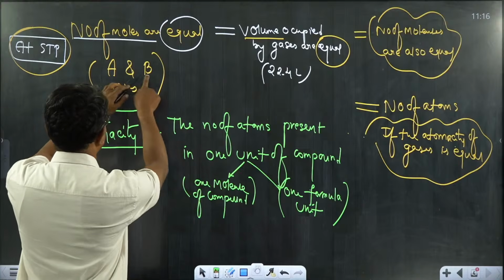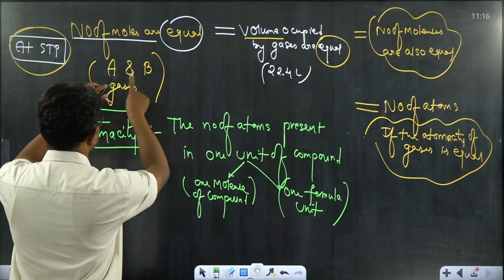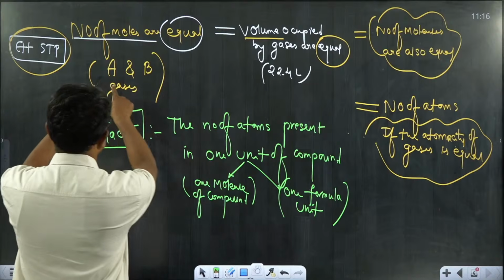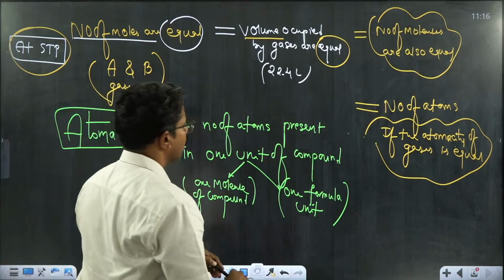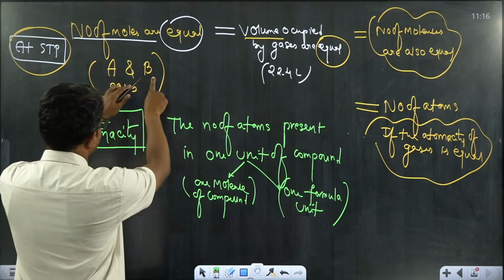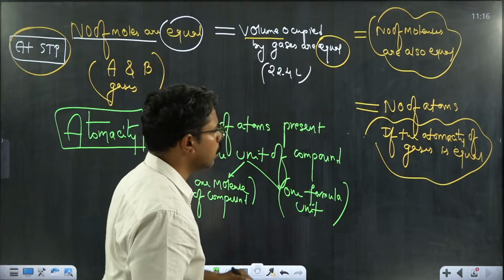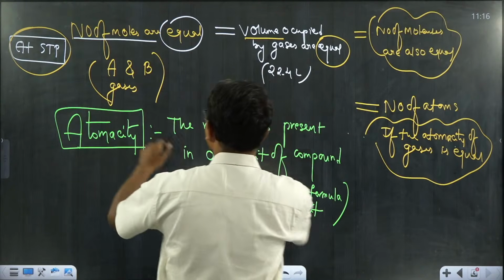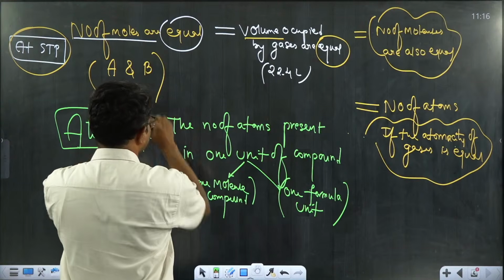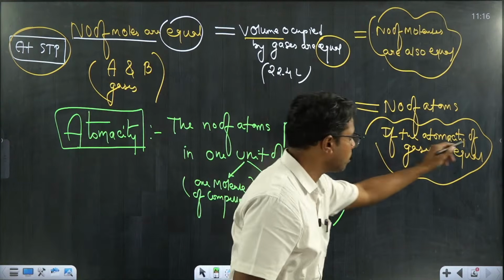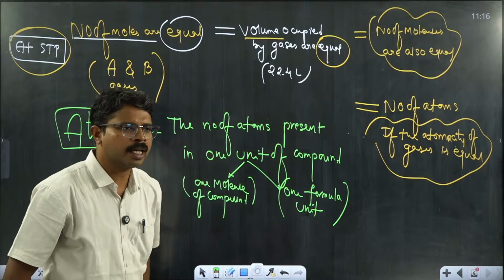Let's say gas A and gas B. The number of moles of gas A and gas B are equal. Then the volume occupied by gas A and gas B will be equal. The number of molecules present in A will be equal to the number of molecules present in B. And the number of atoms present in A is equal to the number of atoms present in B if the atomicities of the gases are equal. Is this point clear?